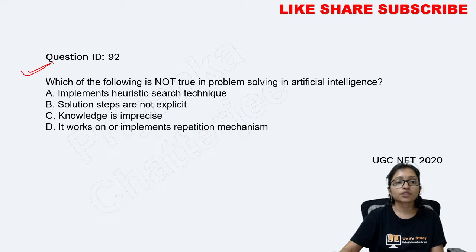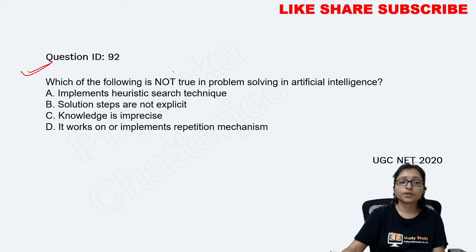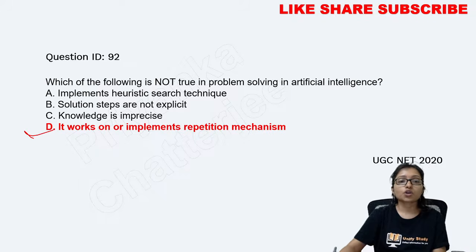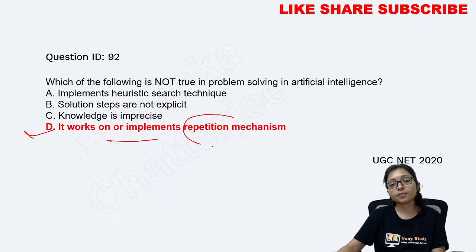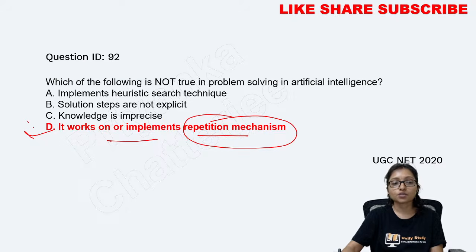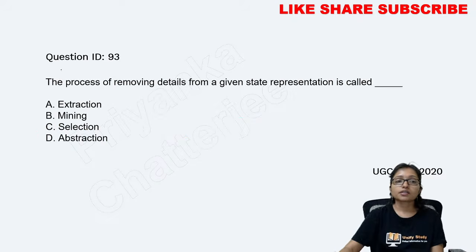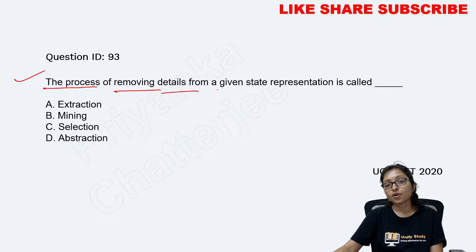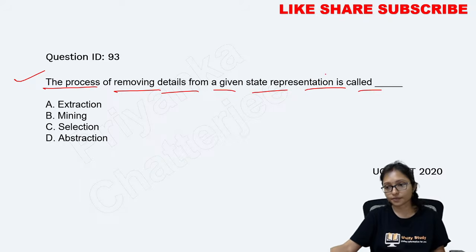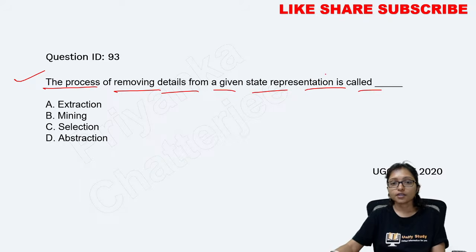Now do this question. This question I think is done. Which one of the following is not true for problem solving in artificial intelligence? It works on the implementation of a repetition mechanism. Any artificial intelligence problem is not working on a repetition mechanism. That's why this one is not true. So now do this one. The process of removing details from a given state representation is called what? What is it called?